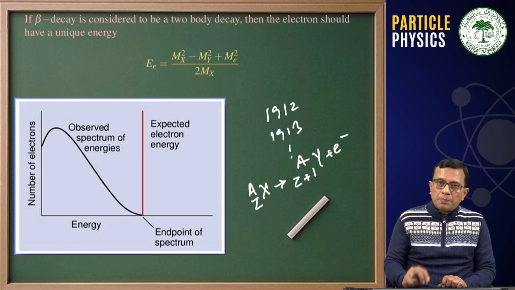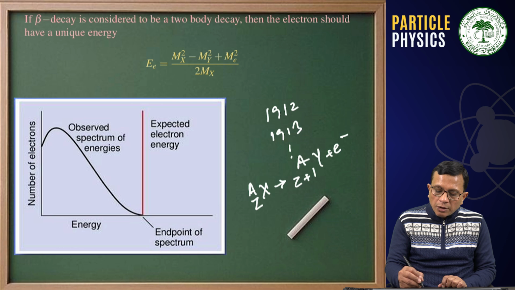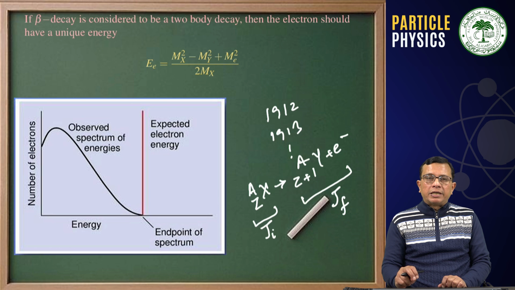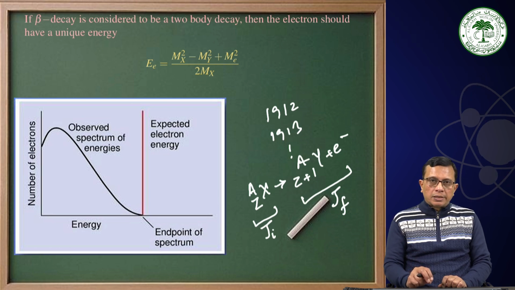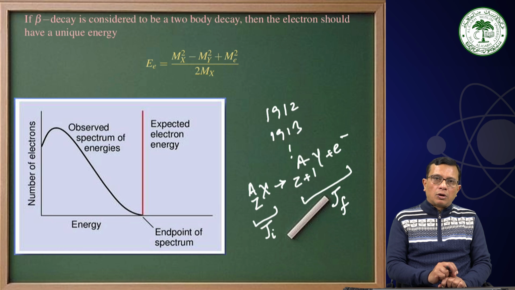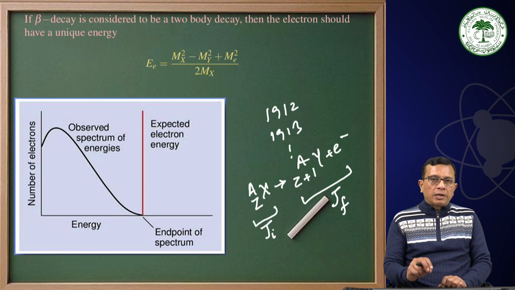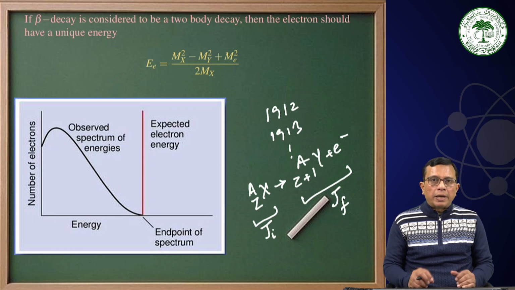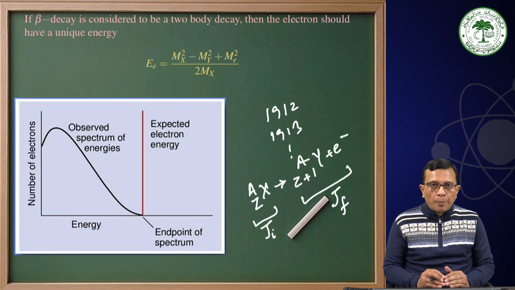Besides that, the other important point was that the angular momentum of the initial state was not equal to the angular momentum of the final state. Mind it, we have said in the exact conservation laws that energy, linear momentum, angular momentum and charge have been given by nature and we have to obey them.